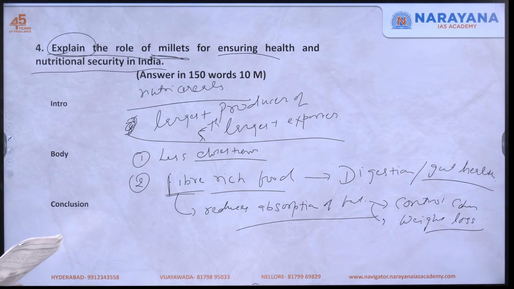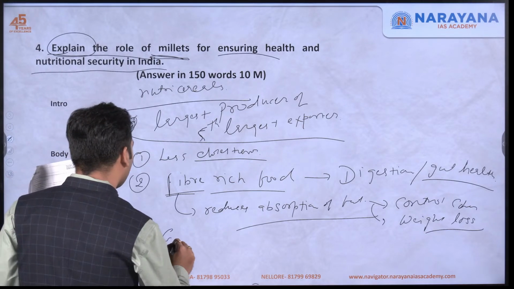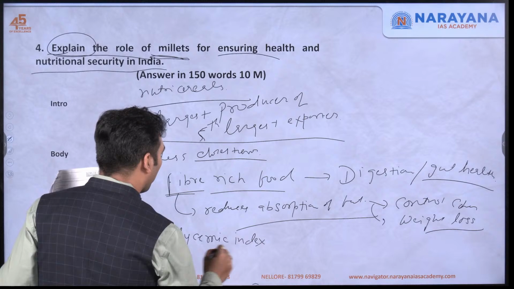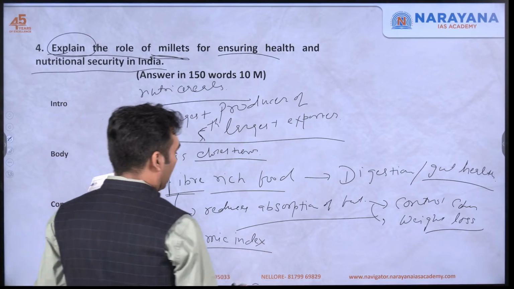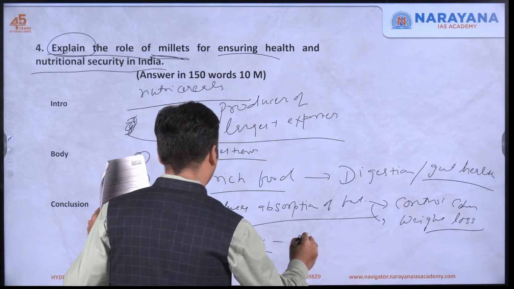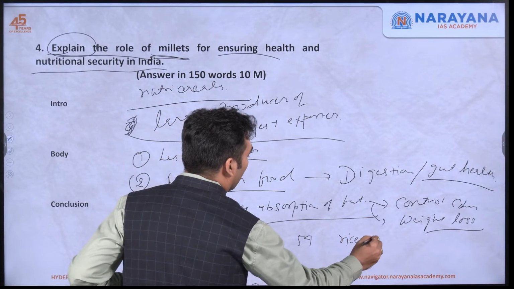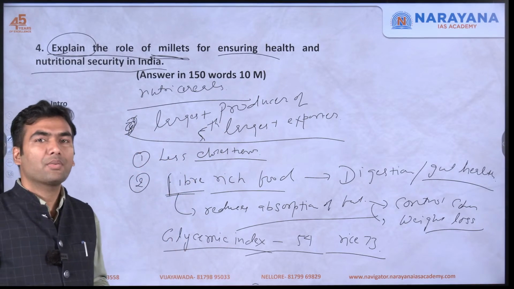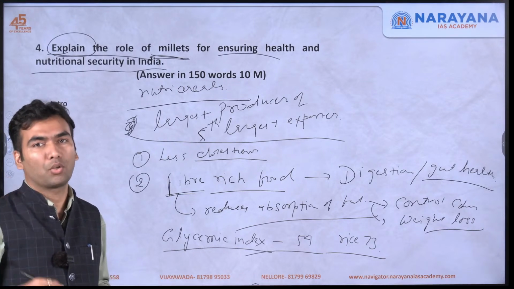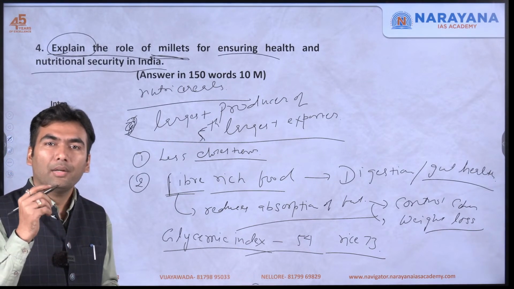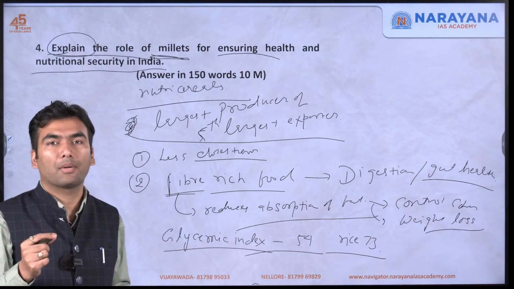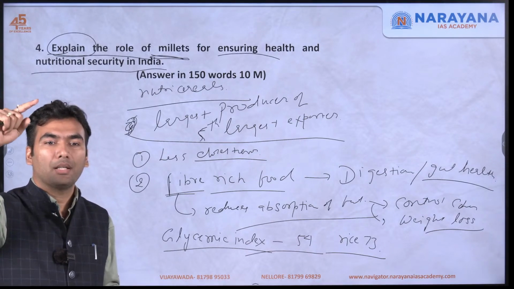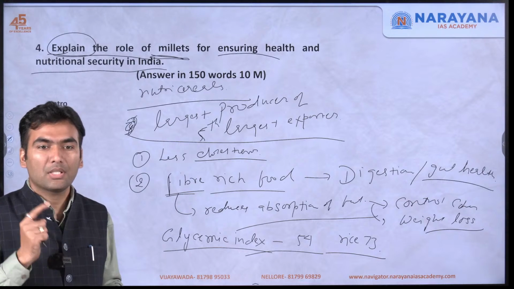In fact, there is a term which says that its glycemic index is much less even compared to rice. Its glycemic index is 54. For rice, it is 73. Now, what is this glycemic index? Normally, whenever you eat anything which has carbohydrate, it increases the sugar level in your blood. And a food which increases sugar level instantly is not considered good, because it will lead to a peak in sugar level in your blood, which is not considered good.